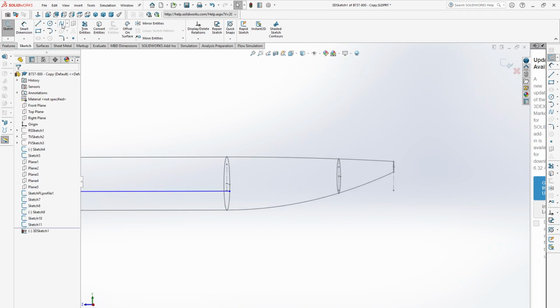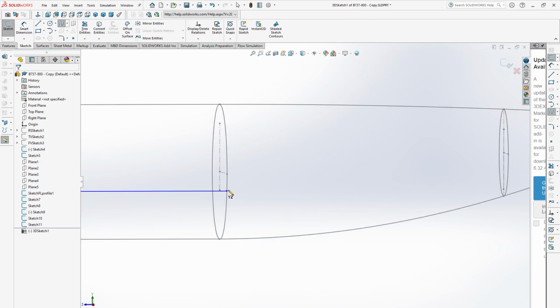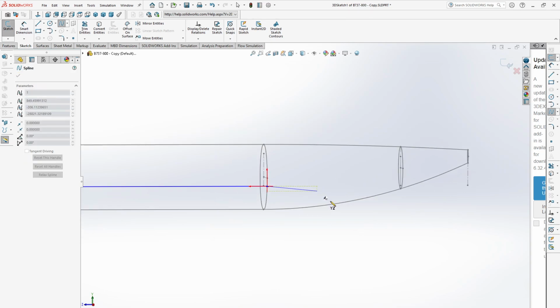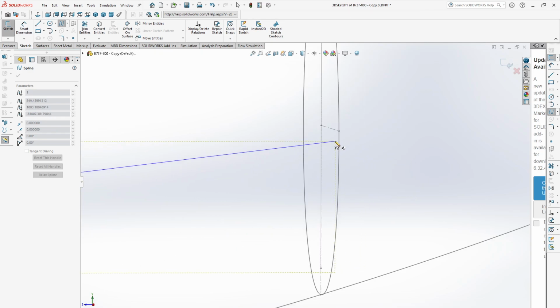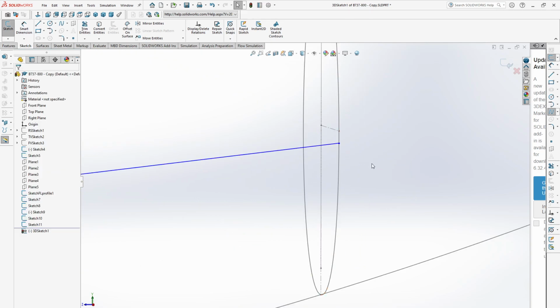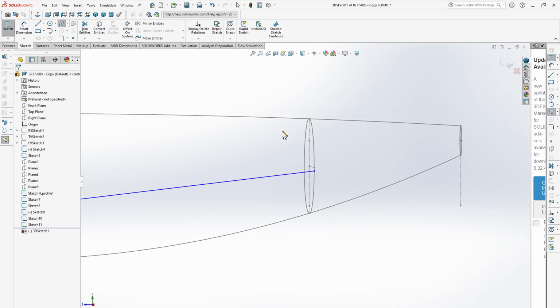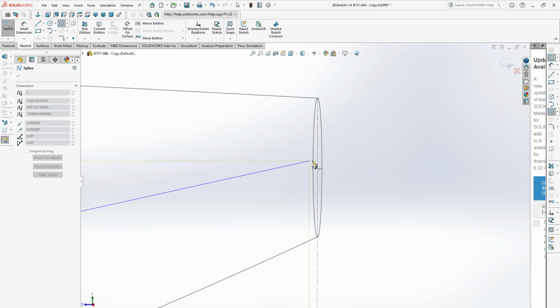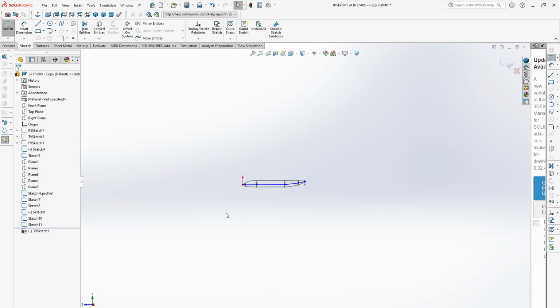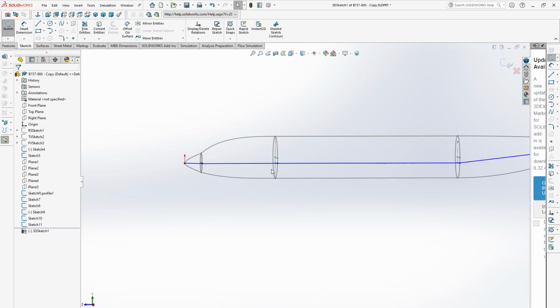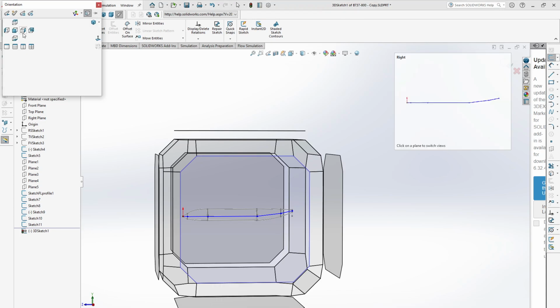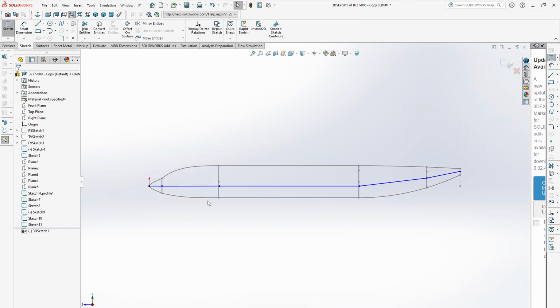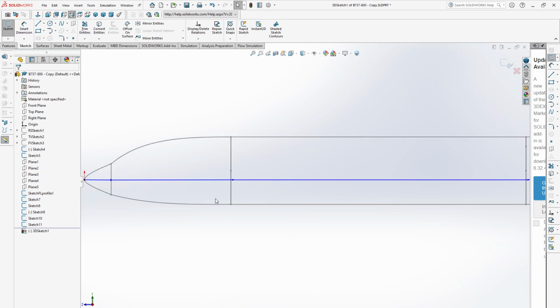Okay, now select the spline again from this point, and touch this point, and then again spline from here to make sure that it will touch the profile. Yeah, that's great.